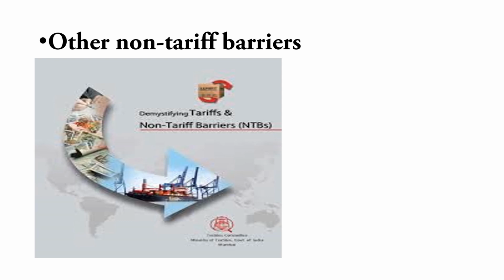The last point here is other non-tariff barriers, under which health and safety standards, technical formalities, and environment regulations will be covered. Under other non-tariff barriers, there are again two points, that is embargo and blockade. Embargo is for national interest. It is on all products or several products. For example, suppose a foreign country exports biscuits to India and India finds that the biscuits carry corona symptoms. Here the government will put a ban on that product for national interest. Okay.